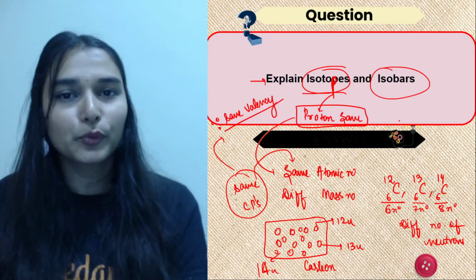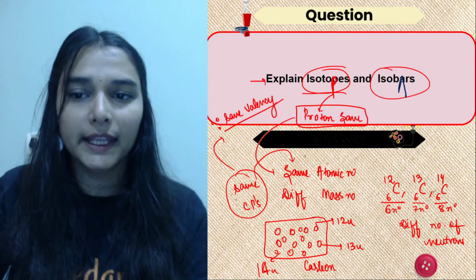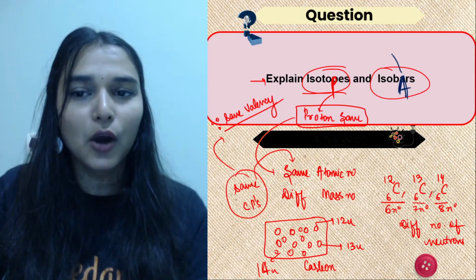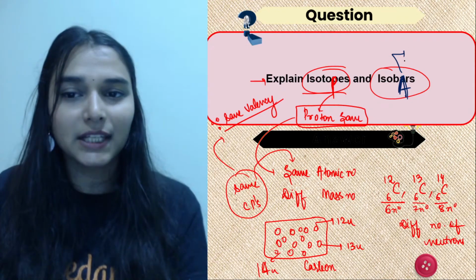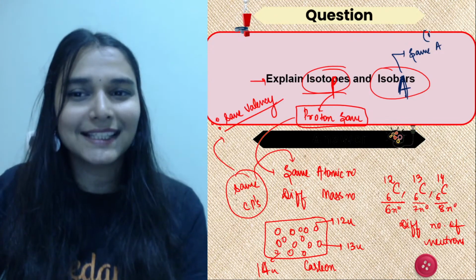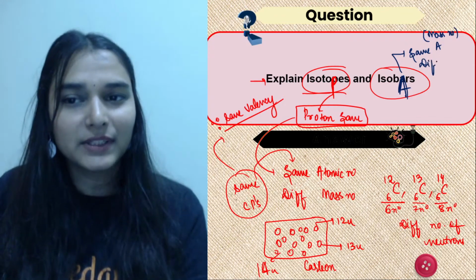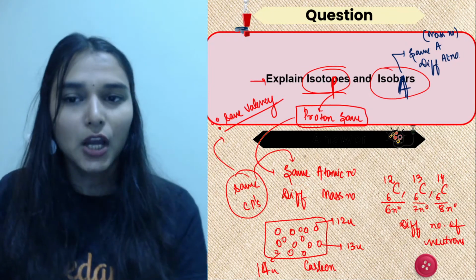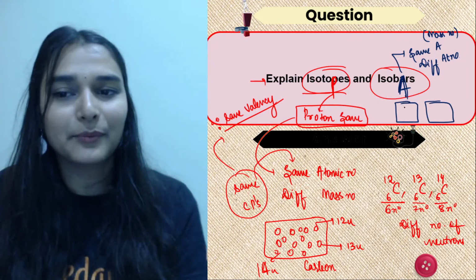And the next is isobars. तो isobars को कैसे लिखोगे? देखो, isobars के लिए pay attention to the word A. Isobars में there's this word A, और A क्या होता है? That is mass number, है ना? Mass number is represented by capital A. So isobars are having same A. That means same mass number and different atomic number. If mass number is same, they would be having different atomic number. What are isobars? Isobars are atoms of different element having the same masses.